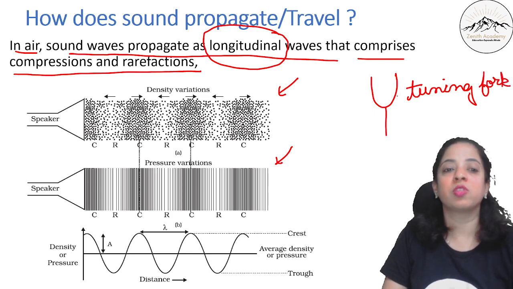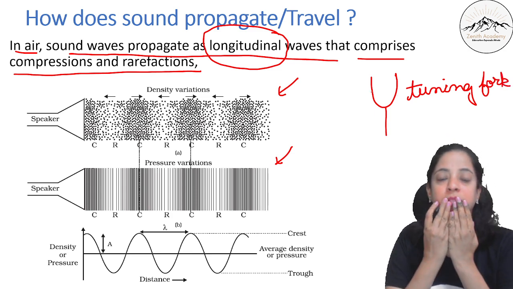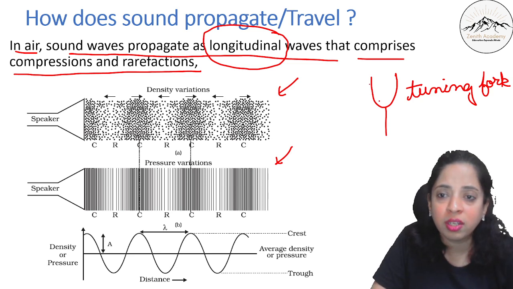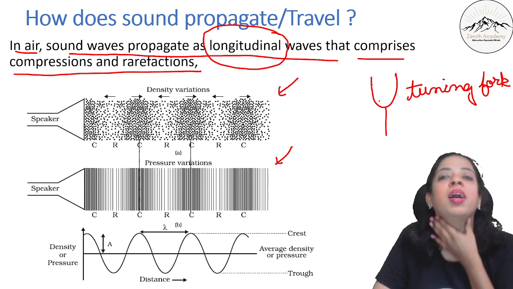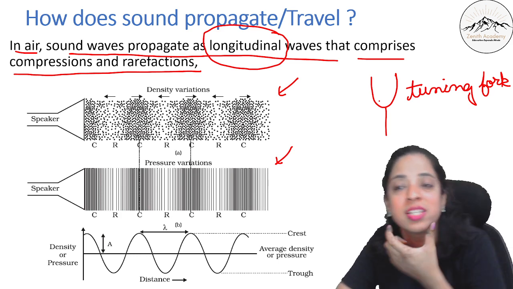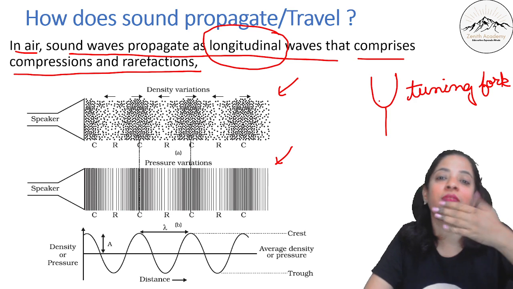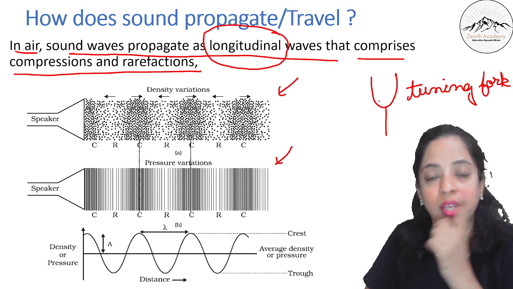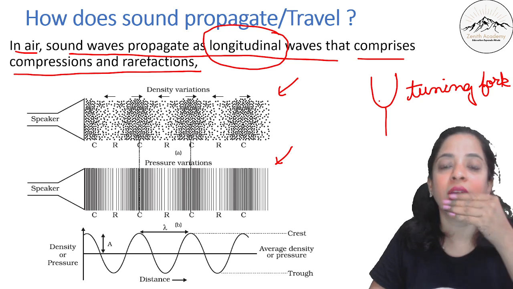So what happens when I'm speaking? I'm saying something, so there's a vibration in my throat, in my vocal cords. I pass that vibration to the air that is around my mouth. I transfer the vibration to the air.